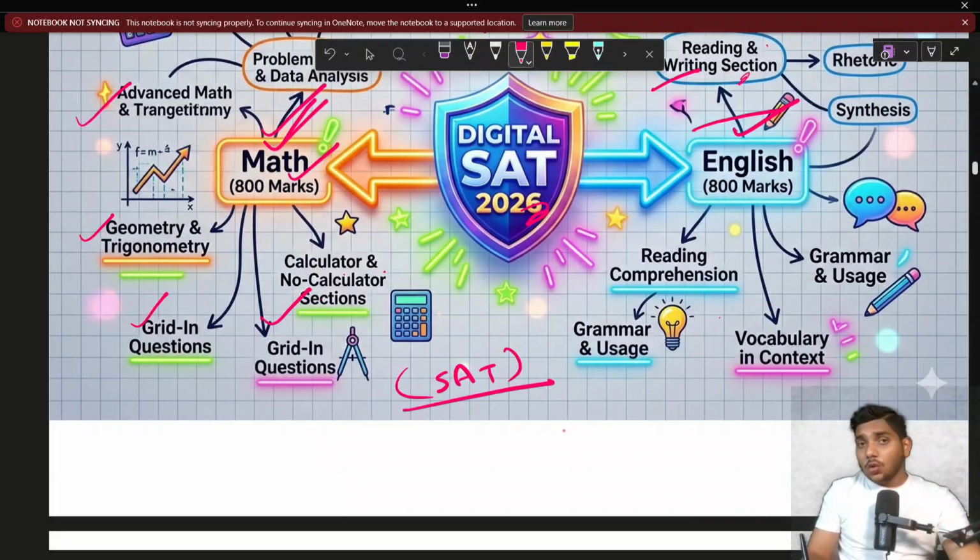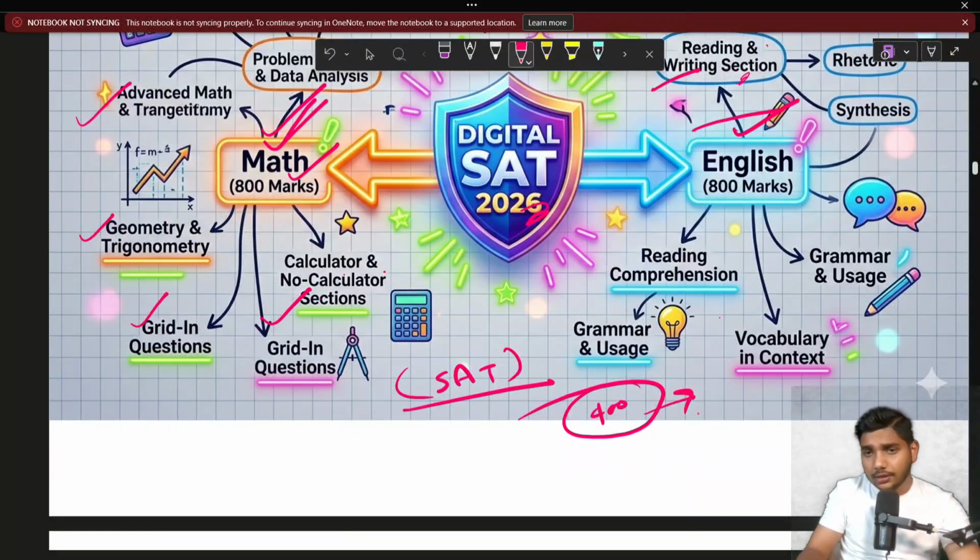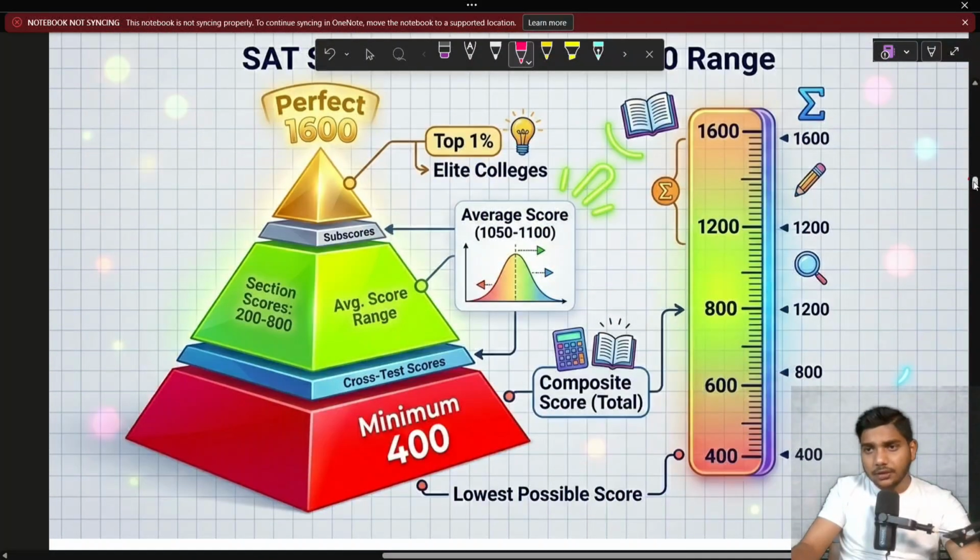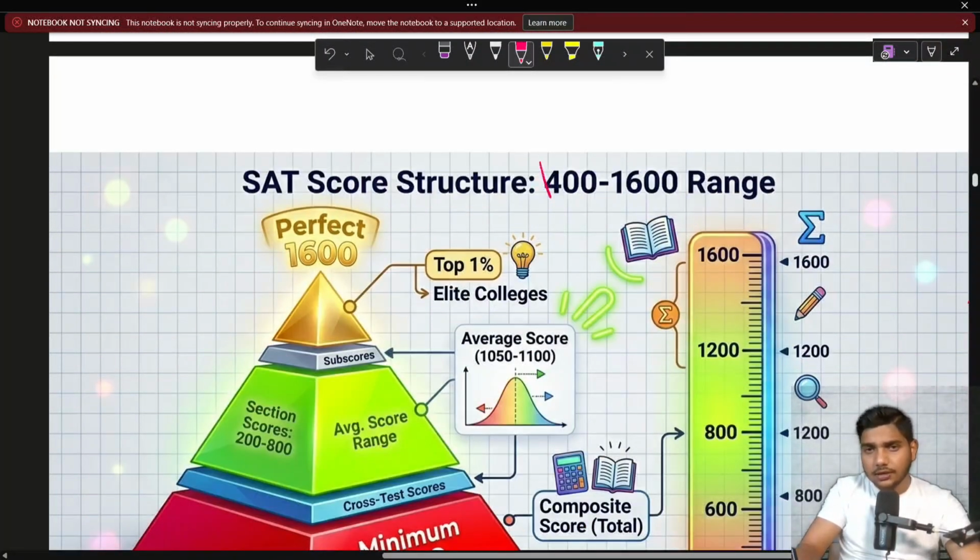The SAT exam has no passing marks. Everybody gets a minimum of 400, the base marks. Also, you cannot fail in this examination, because even if you do nothing in the examination, the exam gives you 400 base marks. Also, there is no category-wise cutoff distribution like any other exam. Each and every student gets a score in a range, and it depends on the score range of the university where you want to take admission.